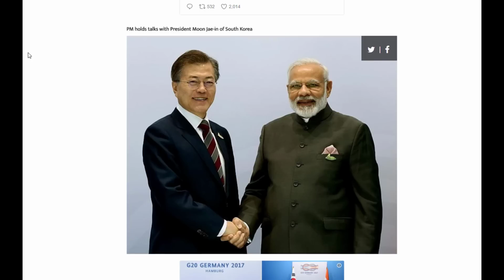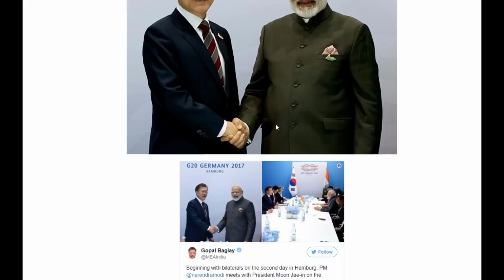A lot of South Korean companies have invested a huge amount of money in India, like Hyundai and Samsung. Although a lot of steel manufacturers from South Korea wanted to invest in India, that didn't really go all that well. But perhaps in the future, the trade between the two countries will also increase.